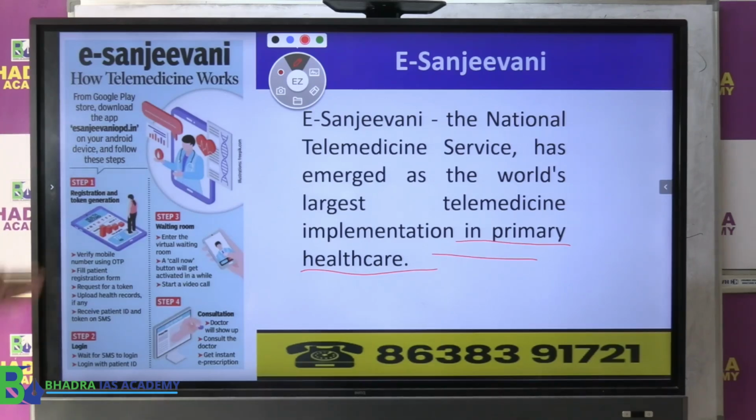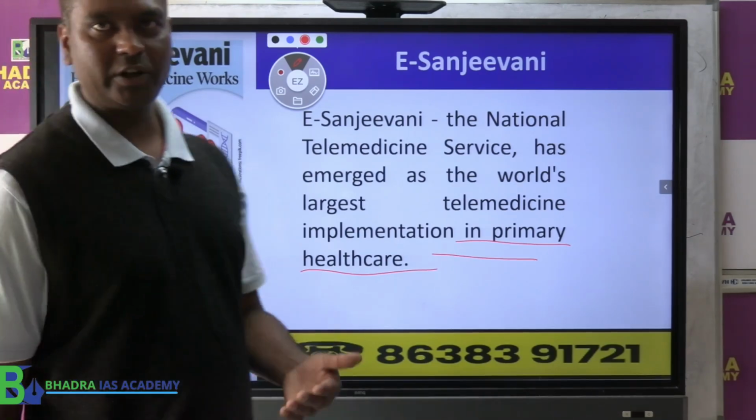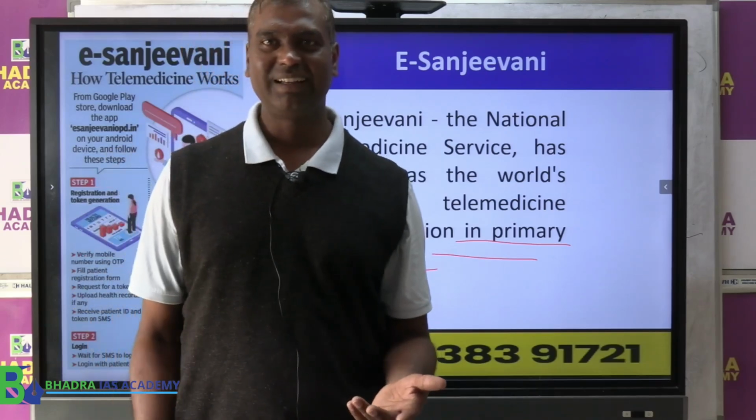Okay, then you have to register and take the token generation. So like your OTP, all that will be verified. Then you have to log in. Once you log in, you have a waiting room. Enter the virtual waiting room. Okay, then what happens? You can make a video call. Then you can consult the doctor. The doctor will give you a prescription, what you have to do, etc. Interesting.